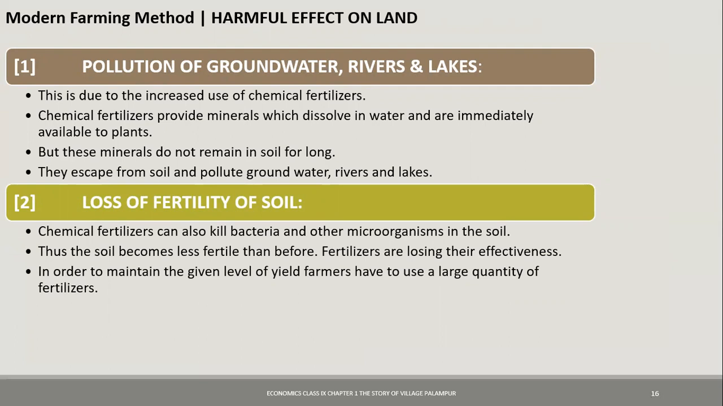So what the farmer will do is, suppose last year he used 10 kg of fertilizers, but he feels that this time also he wants the same produce. So instead of 10 kg, he will say, okay, I want the same produce. If the land is getting less fertile, I'll put in 15 kgs of fertilizer. So he starts putting in more fertilizers. So slowly, fertilizers also start losing their effectiveness. In place of 10, they'll start using 15 kgs, then 20 kgs, and so on. So in order to maintain the given level of yield or production, farmers have to use large quantity of fertilizers.